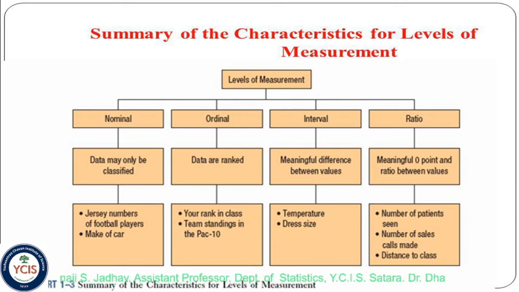Interval: meaningful difference between the values, such as temperature, dress size. Ratio: meaningful zero point and ratio between values. Number of patients seen, number of cells, calls made, distance to class are examples of ratio. Ratio is the highest level of measurement.